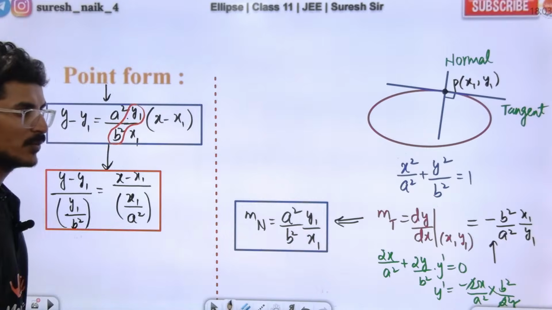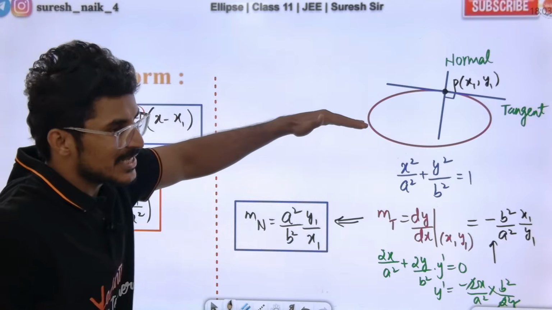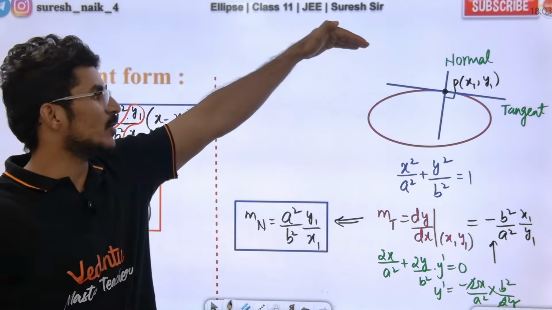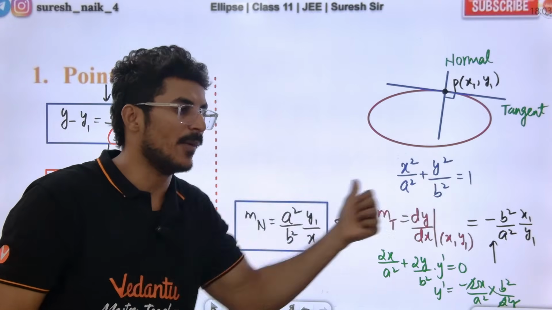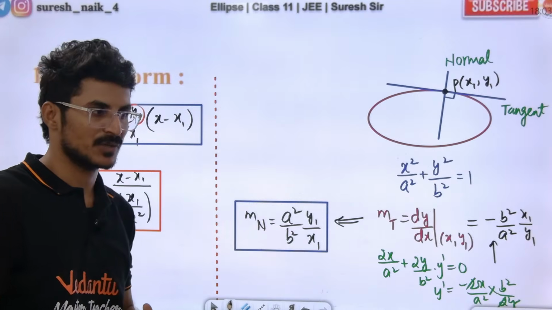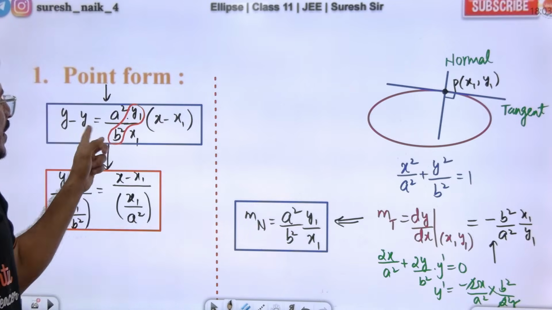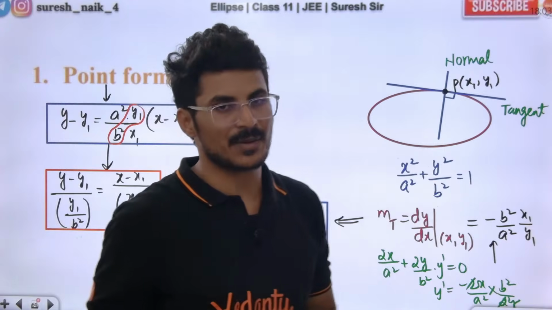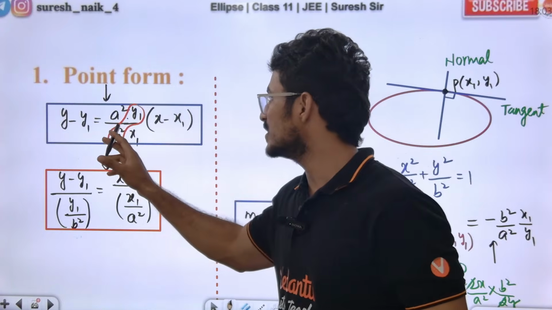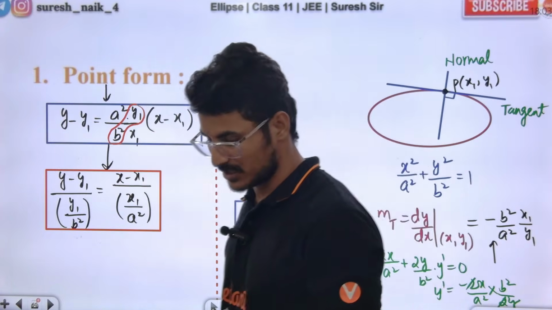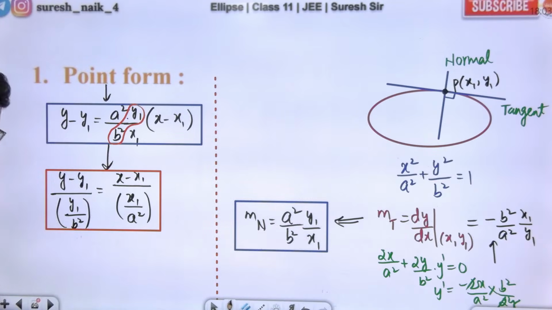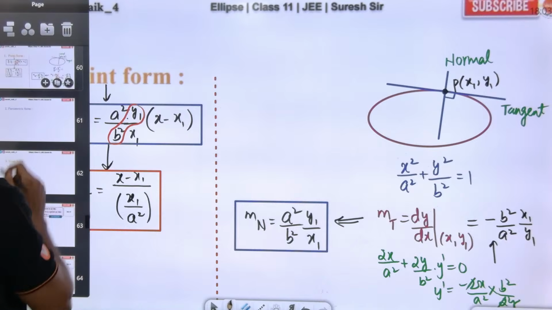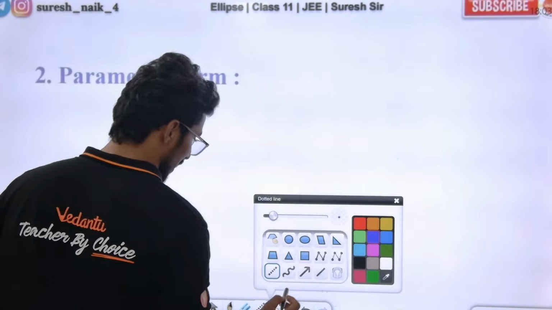Everyone, slope of the tangent is equal to dy by dx at the given point. For the slope of the normal, take the reciprocal of the tangent's slope with the opposite sign. The normal equation can be written using point-slope form: y minus y1 is equal to slope of the normal into x minus x1. Simple. Now this normal can also be written as this. Very simple. Next, same thing, how is the normal equation in parametric form, sir?